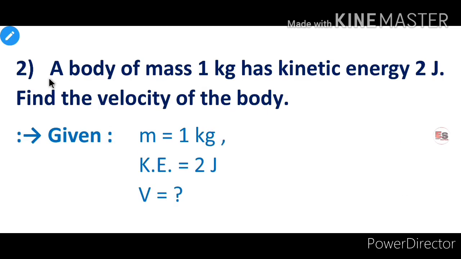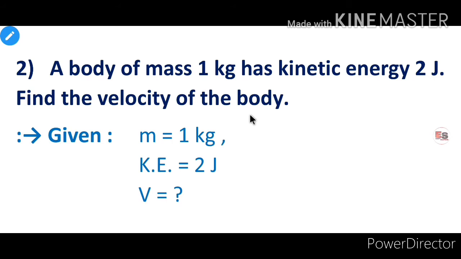Example number 2. A body of mass 1 kg has kinetic energy 2 joule. Find the velocity of the body. 1 किलोग्रॅम वस्तुमान असलेल्या वस्तूची गतिज ऊर्जा 2 जूल असल्यास तिचा वेग काढा.